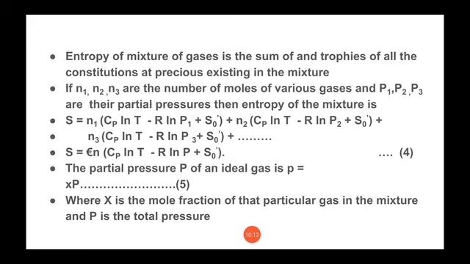If we substitute this equation 5 in equation 4, then our final equation will be S is equal to summation N (Cp ln T minus R ln P minus R ln X plus S0 dash). So this equation gives us the entropy of a mixture of an ideal gas.